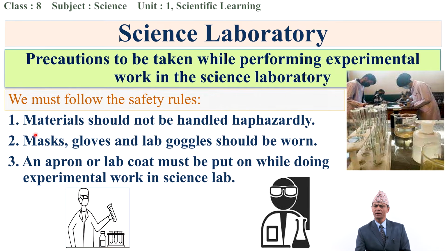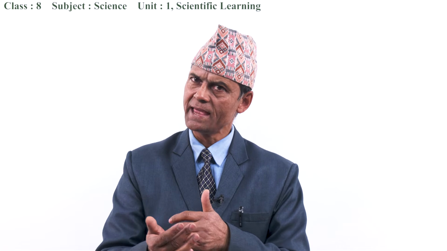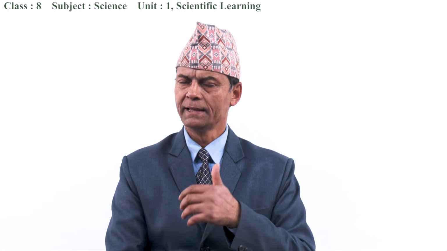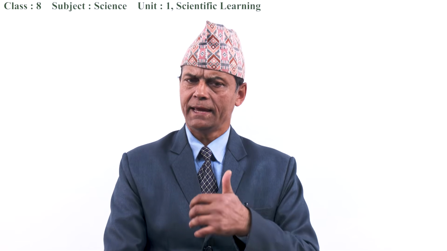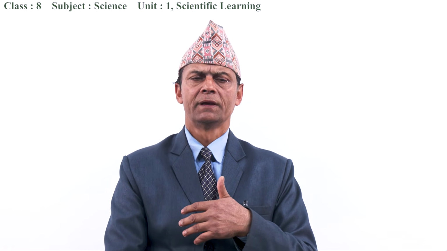An apron or lab coat must be put on while doing experimental work in the science lab, isn't it? Lab coat. That can be white or sky blue or any comfortable color as per the rule of your school laboratory. An apron can protect our body and our dress from burning or damage by the chemicals.